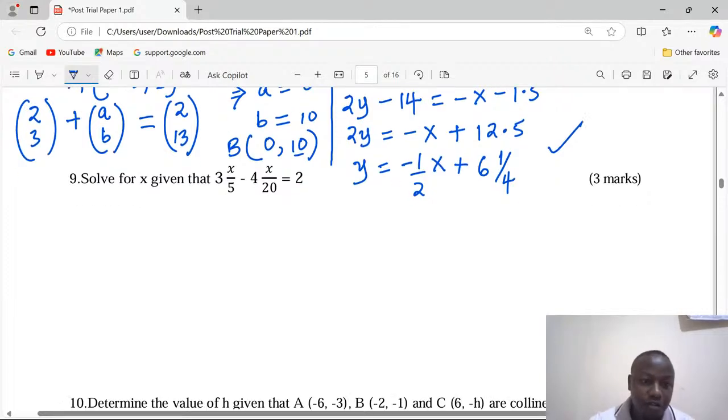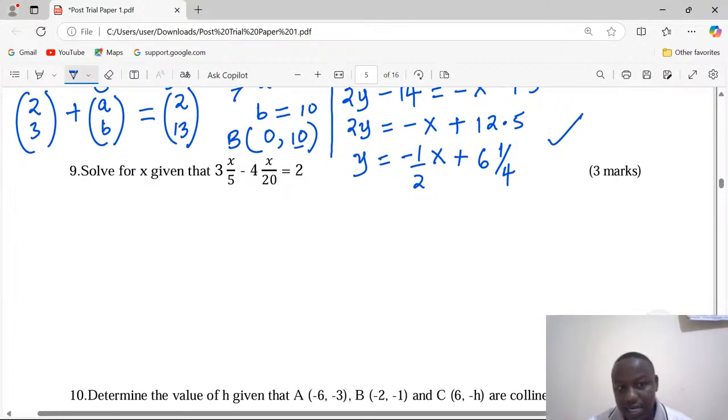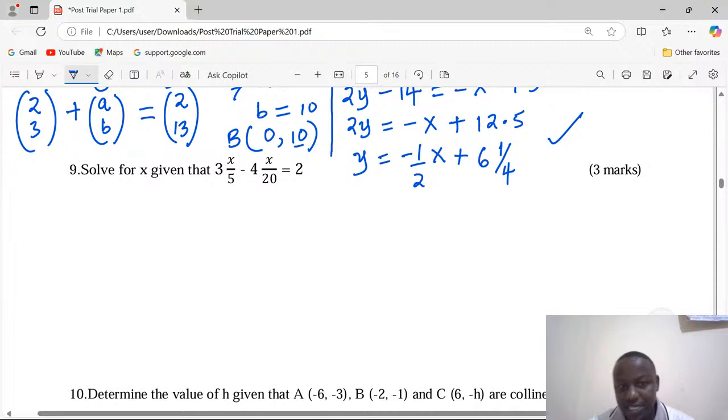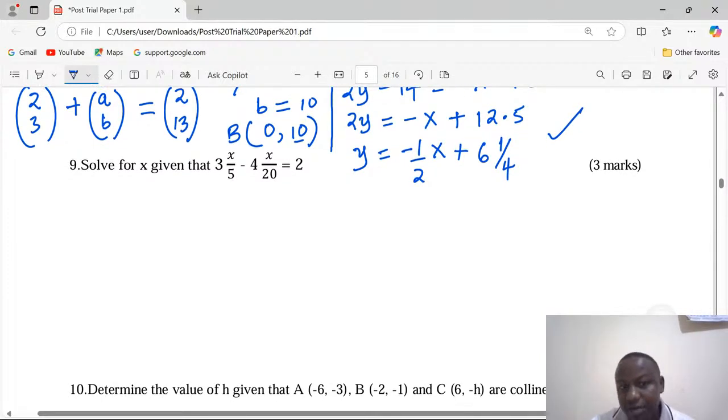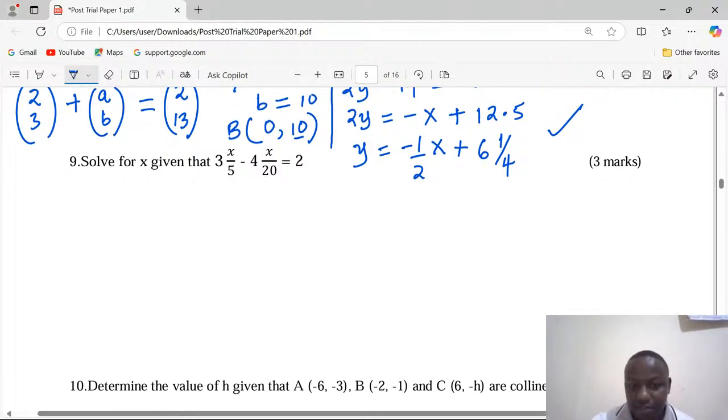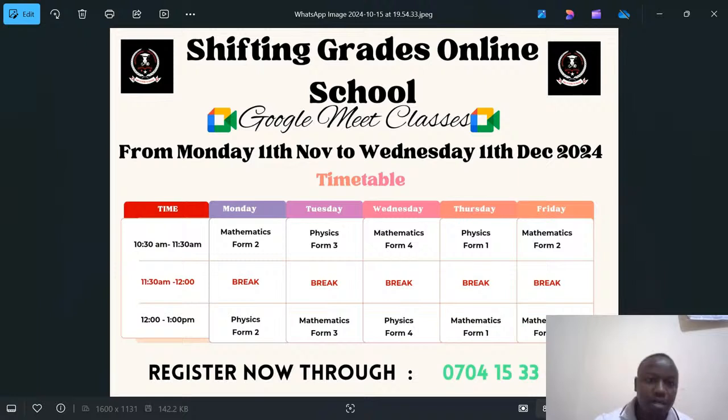Solve for x, given that, in number 9, given that 3 and x over 5 minus 4 and x over 20 equals 2. That is a very serious question.